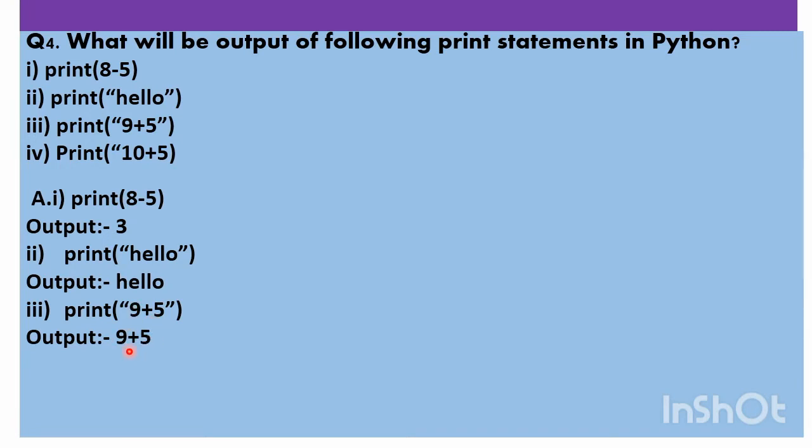Rather, it will print as it is. Why? Because this double quotation mark is giving the instruction to the Python interpreter that this is a string. So it will not be able to do any operation over there. That is why it is considered as a string, so it has been printed as it is. Means the hello or 9 plus 5. Anything we write in double quotes is considered as a string. Fine.